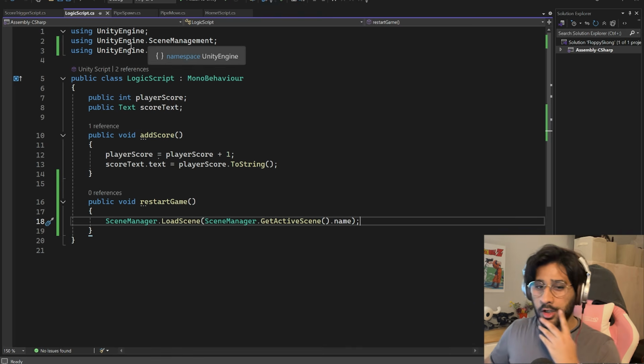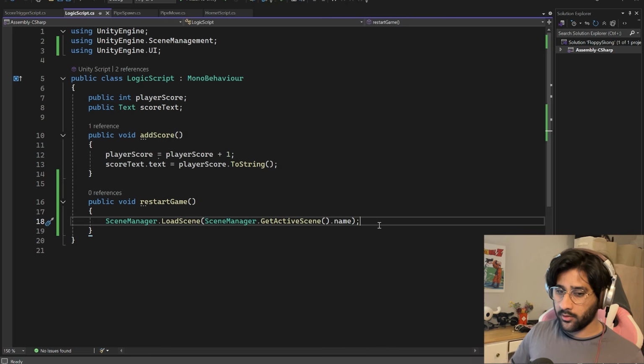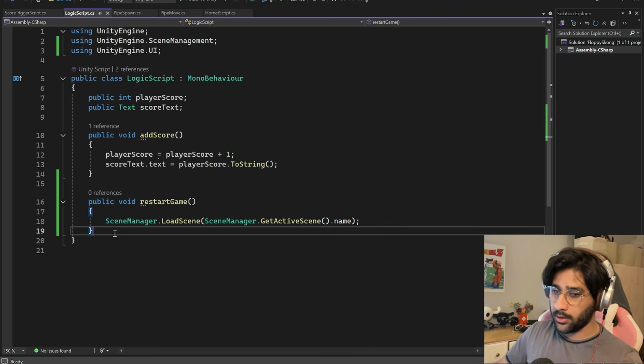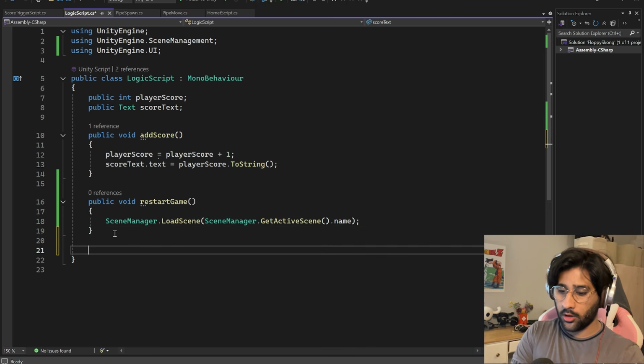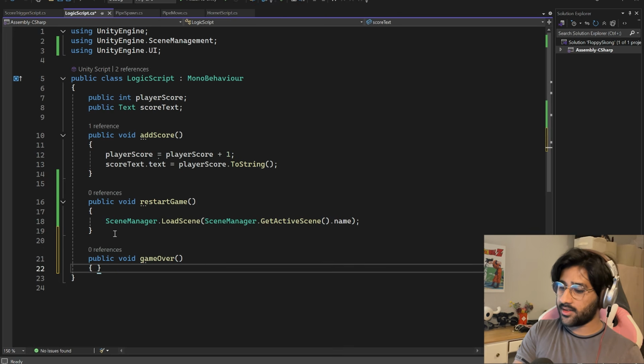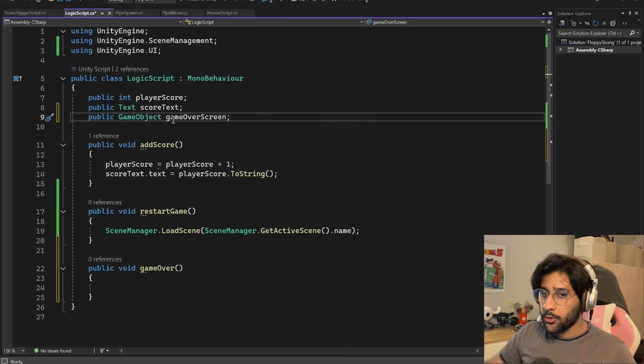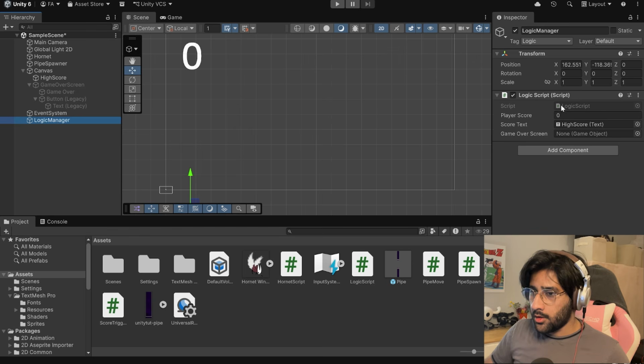Okay, so we're going back to the logic script to do all our meta level stuff. So we'll make a brand new function now. Let's make it below the restart game. I'll call it a public void, and I'll call this one game over. Boom. Let's make this bad boy. Now we need to reference the actual game object that we made, the game over screen one. There we go. Now it shows up in our logic next to the player score and the score text.